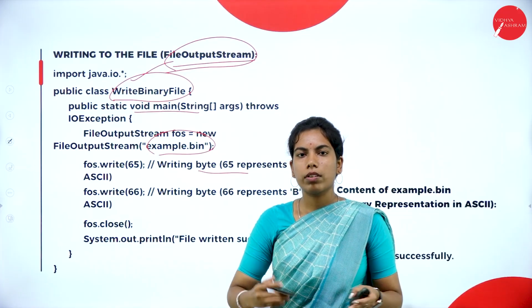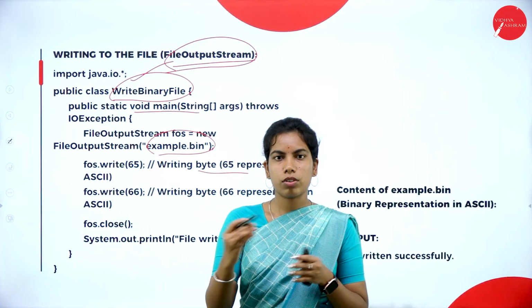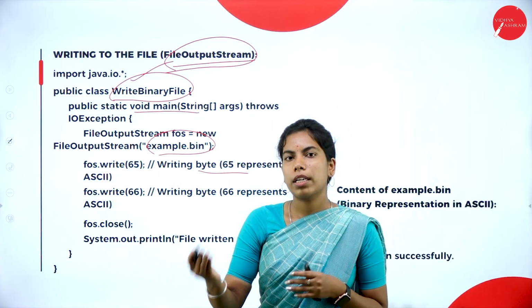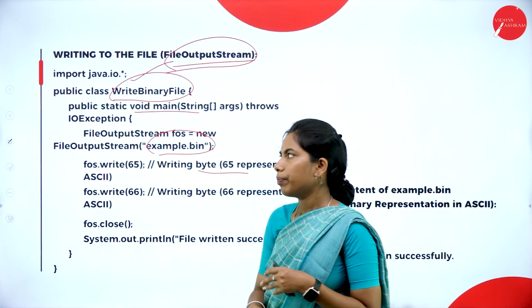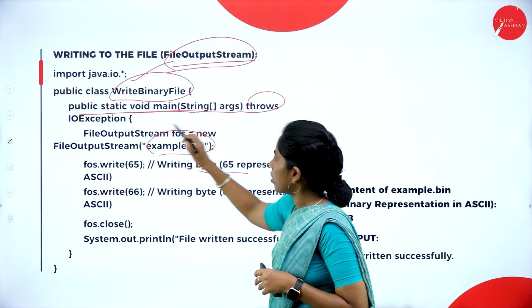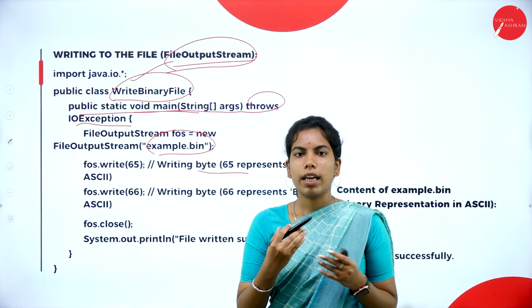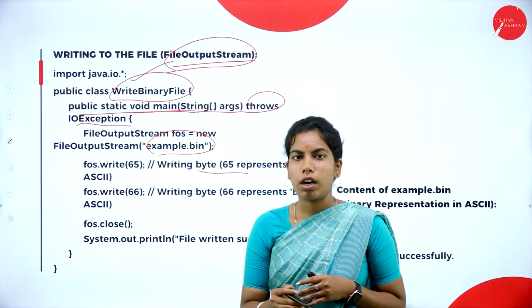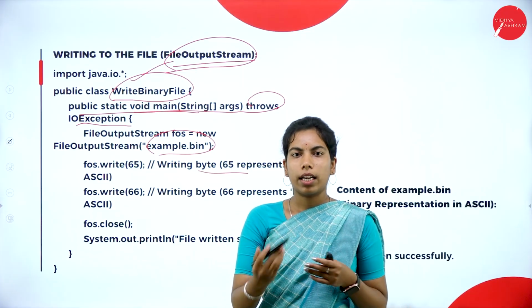Stream is nothing but a sequence of data. Under the sequence of data we have character, text file and also byte. We have to write binary format data to the file. Here you can see public static void main which throws an IO exception, because as I already told, a method can throw an exception called IO exception. If any error occurs it will throw an exception.